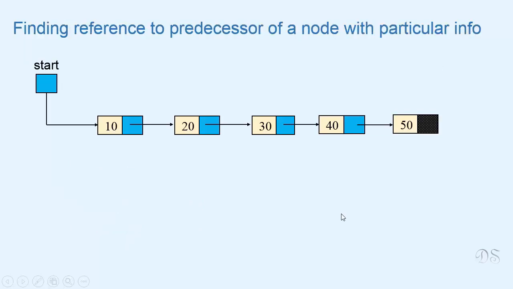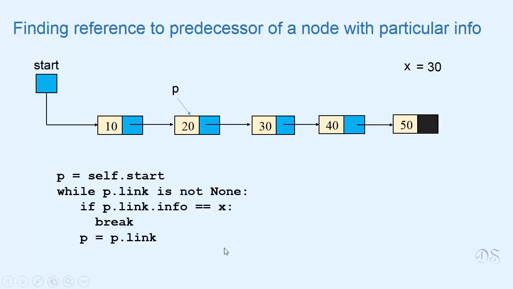Now we'll see how we can find reference to the predecessor of a node with a particular info. Suppose we are given this value x and we have to find reference to the predecessor of the node that contains x. If the value of x is 30, then in this list we have to find reference to this node, because this is the node that contains 30 and this is the predecessor of this node. This is the code that gives us reference to the predecessor of the node that contains x.